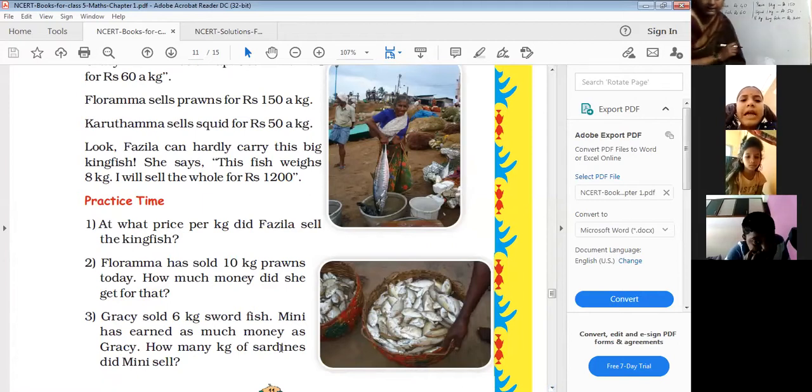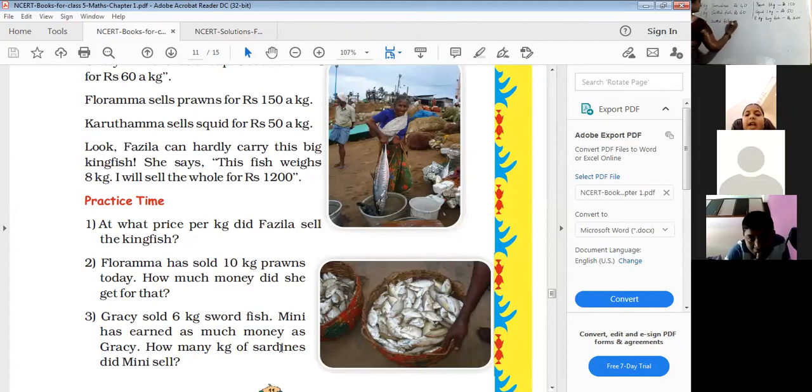The third one: Gracie sold 6 kg swordfish. Mini sold how much? Wait, Vaishnavi. 1 kg swordfish is how much, ma'am?